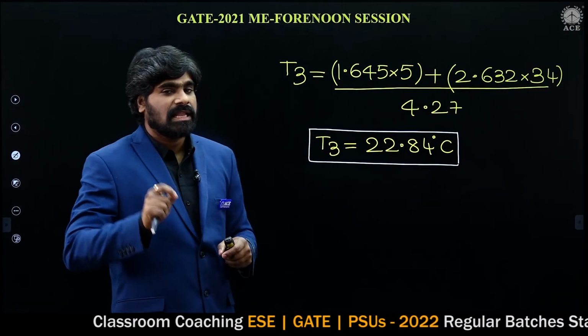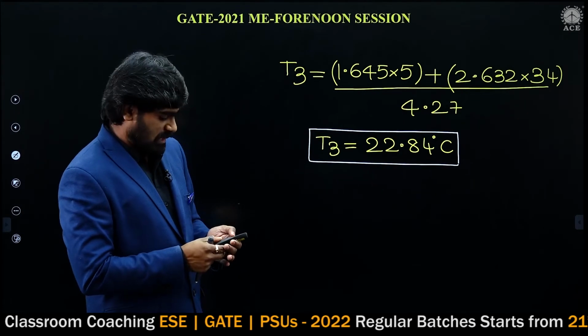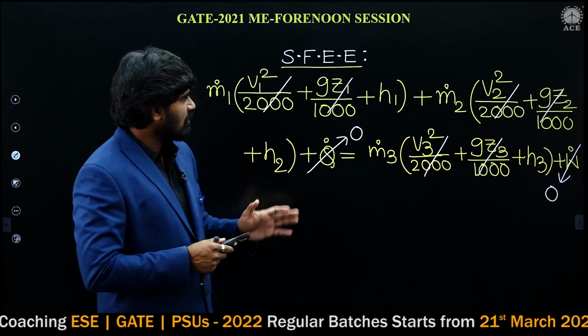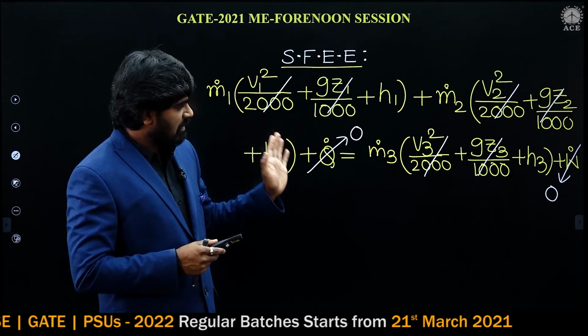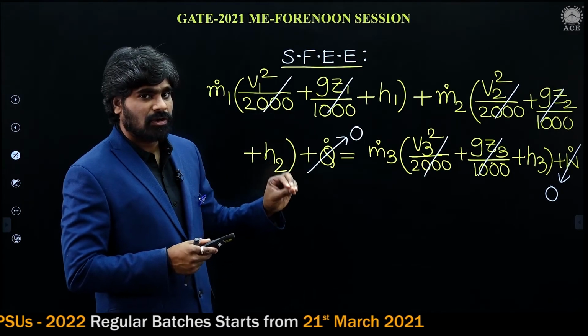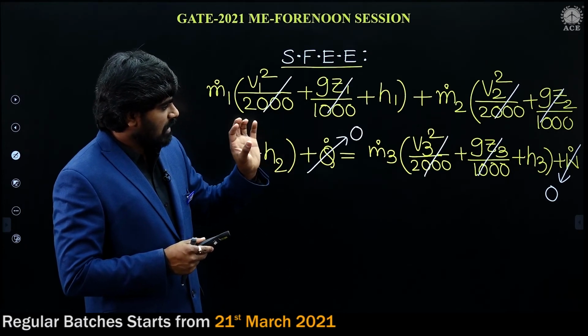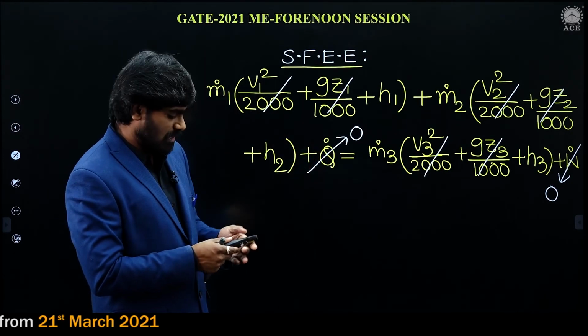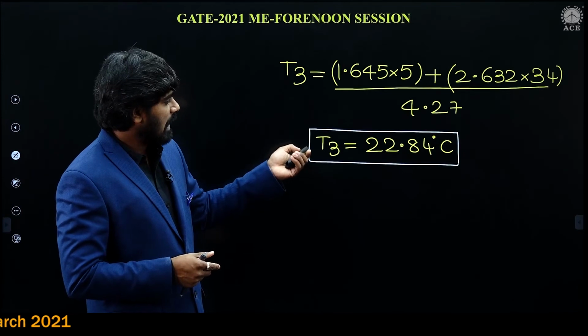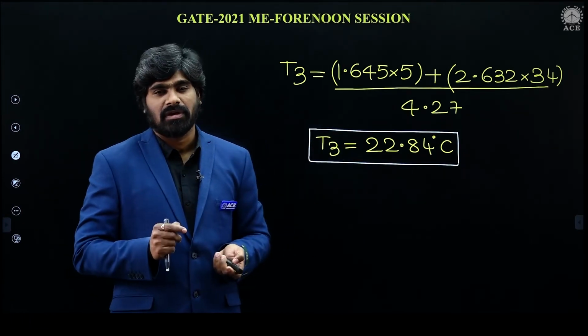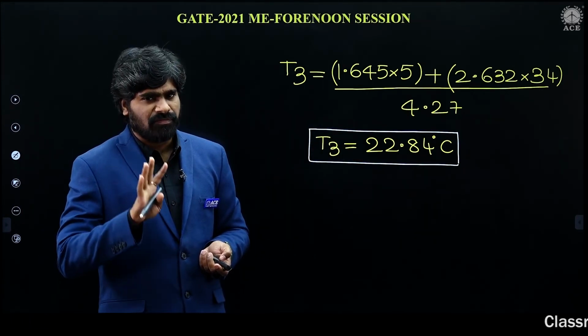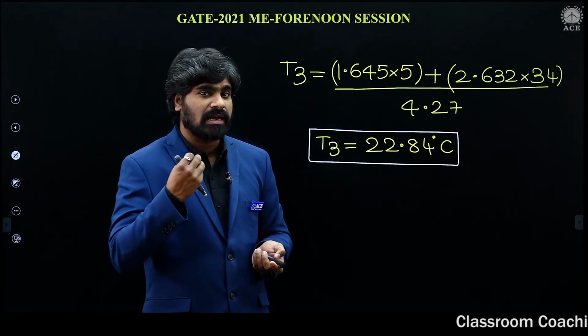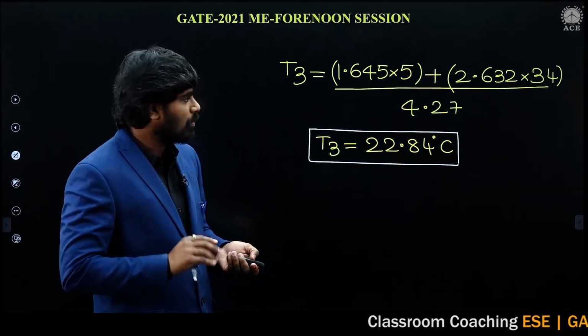Hope it is clear up to now. We have just applied the steady flow energy equation. Kinetic and potential energy not given, neglected. In this process, there will not be any work transfer, and since it is adiabatic mixing, heat transfer is 0. So T3 you can calculate like this. T3 we have calculated. We know everything. Now directly you can calculate heat gained by air in the room.